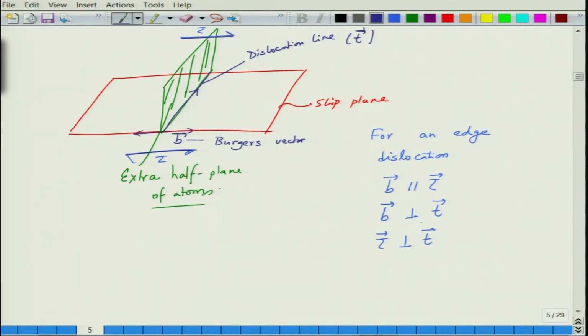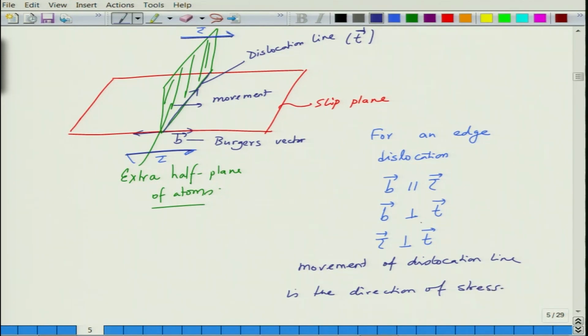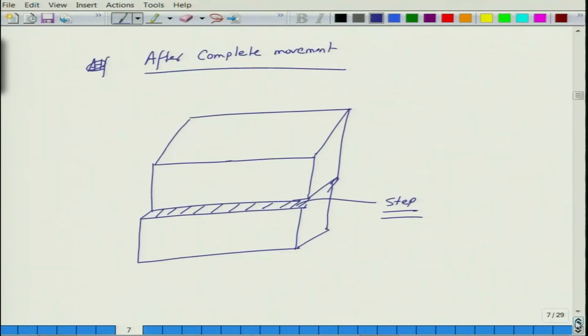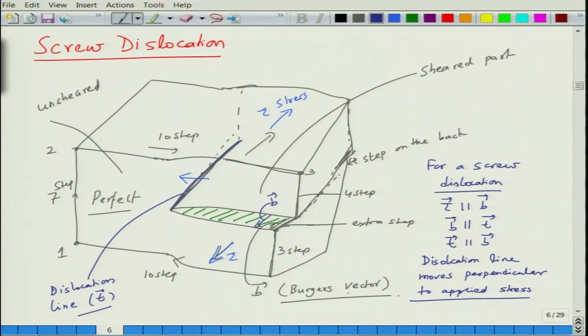However, the movement of dislocation line is in the direction of stress. Similarly, here, on the other hand, the dislocation line moves perpendicular to the applied stress.